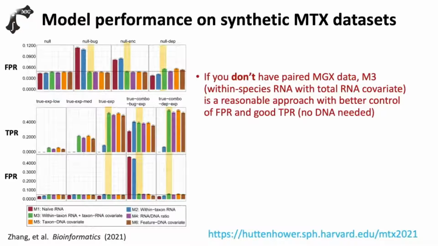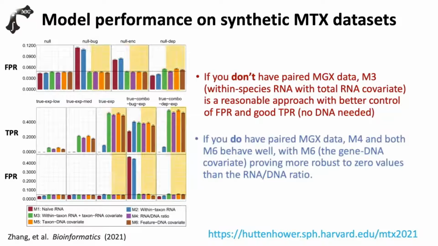We found that if you don't have the paired metagenomics data, normalized within species and adjust the total RNA could be a reasonable way to do the differential expression analysis. If you do have paired metagenomics data, M4 and M6 could behave well. However, using the DNA covariate model could provide you more robust to zero inflations than the ratio model. I'm happy to take questions. Thanks for your attention.